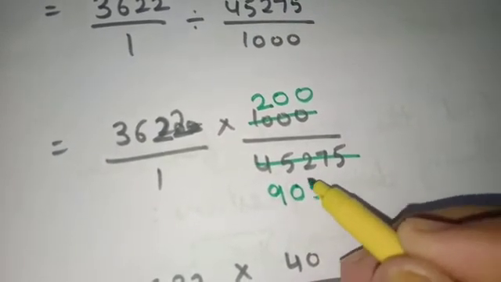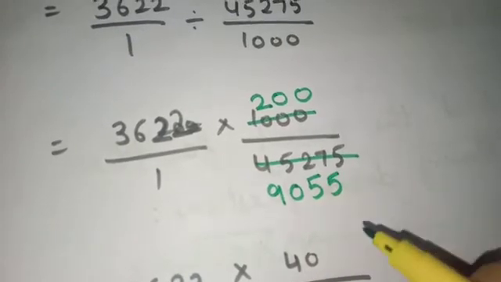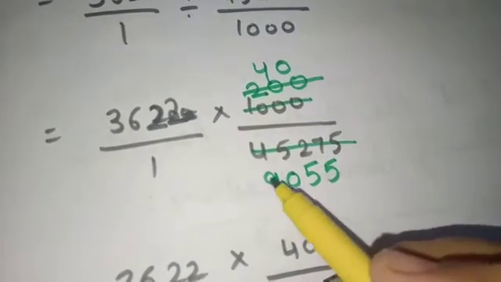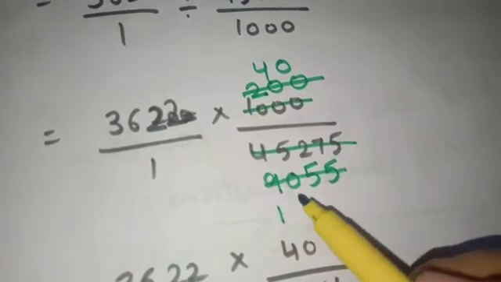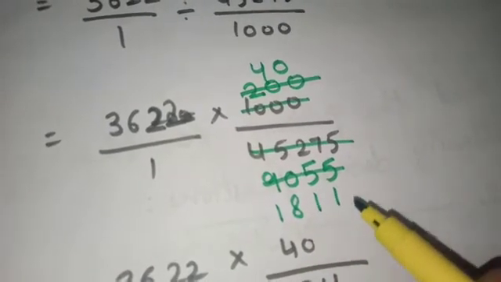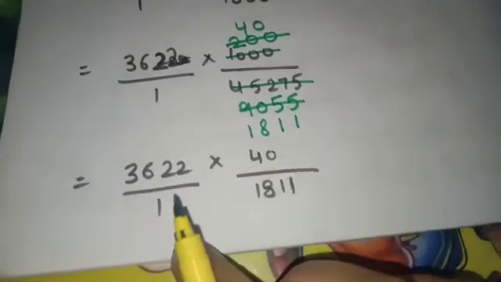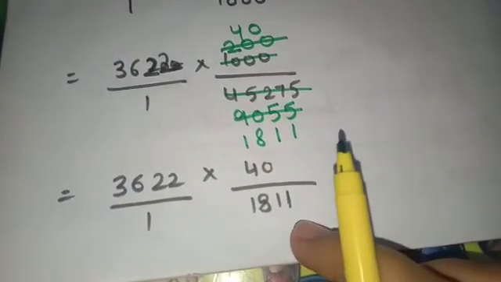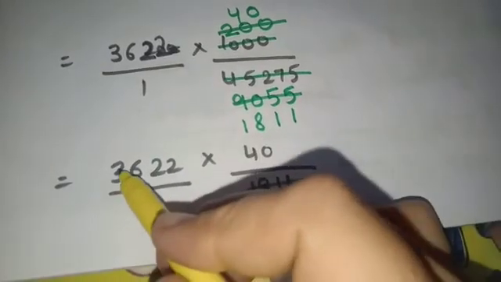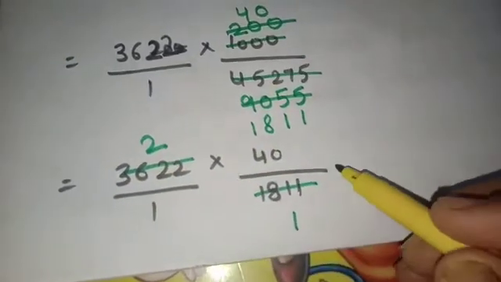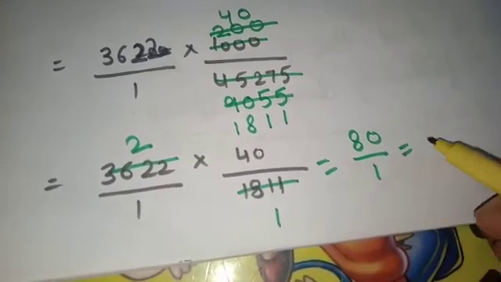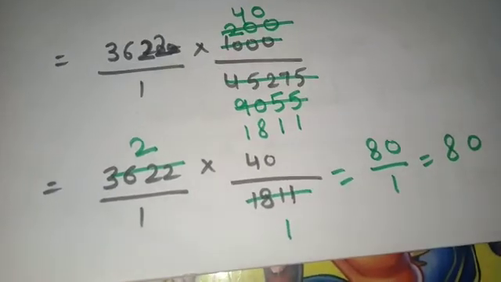Then 27, 5 5s are 25, 2 will be left, 5 5s are 25. Again at 5, 5 4s are 20, 1 0 will come, 5 1s are 5, 5 8s are 40, 5 1s are 5. So we are left with 3622 by 1 multiply 40 by 1811. So now this 1811 1s are, 2s are, directly it will be cancelled. 2 multiply 40, it will be 80 by 1, means the answer is 80.